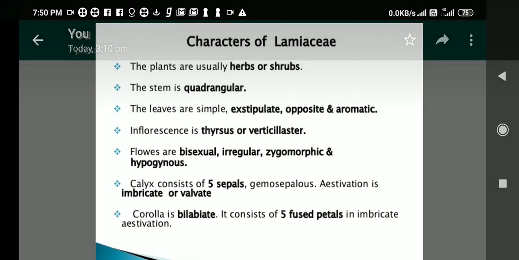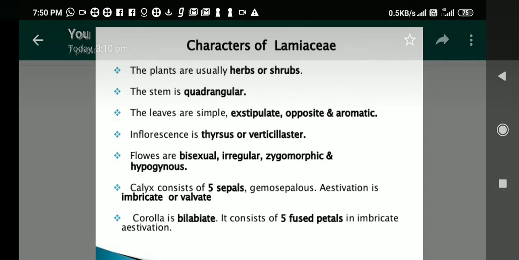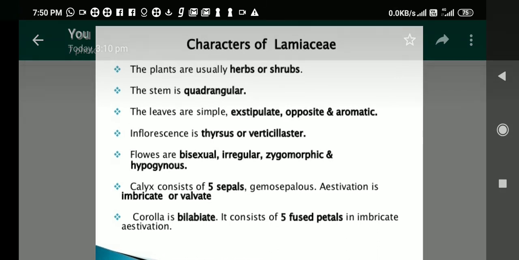The plants are usually herbs or shrubs. Here, plants are herbs and shrubs, there is no tree. The stem is quadrangular, means there are 4 corners in the stem of the plants which belong to the Lamiaceae family. The leaves are simple, exstipulate, opposite, aromatic. Students, this aromatic nature is the unique feature of this family. You won't find it in other families, because every family has its own aromatic smell.